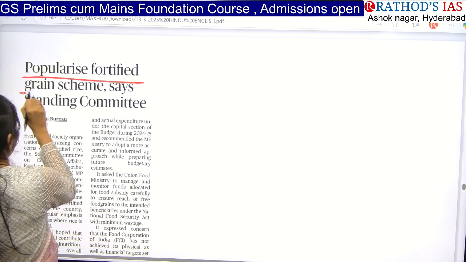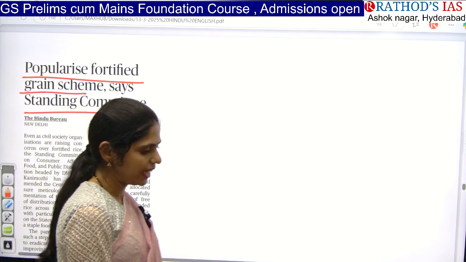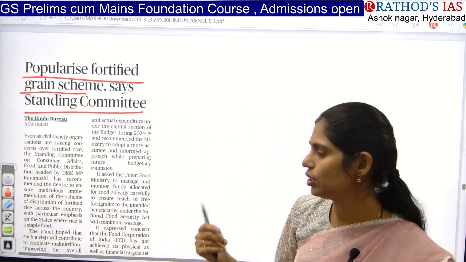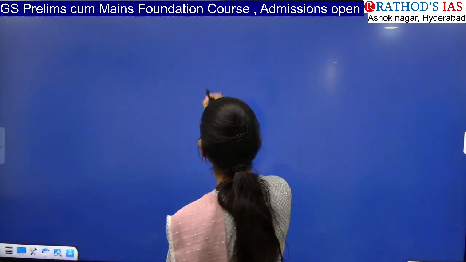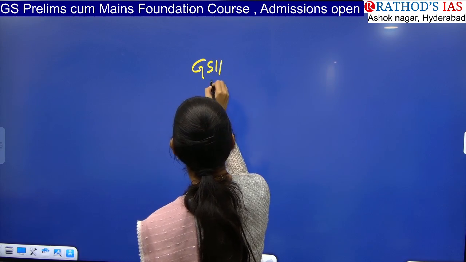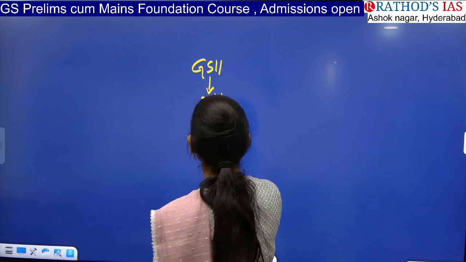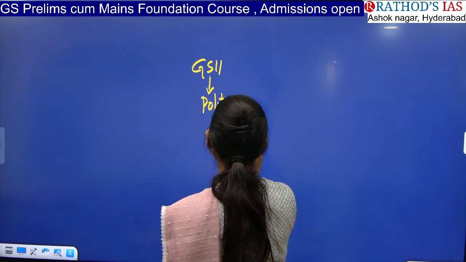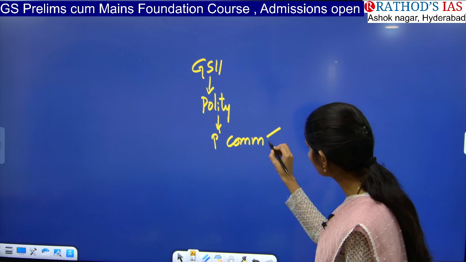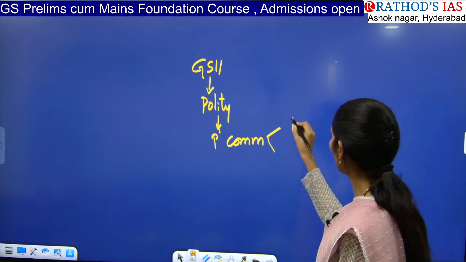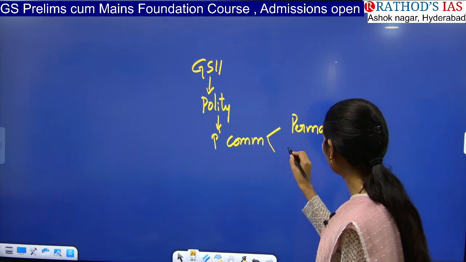Popularize fortified grain scheme, says standing committee. Okay, so where will you be studying about these committees in your syllabus? Yes, in polity, in GS paper 2, you will be studying about parliamentary committees. And in these parliamentary committees, how many types do we have? We have two types. We have permanent and we have temporary.